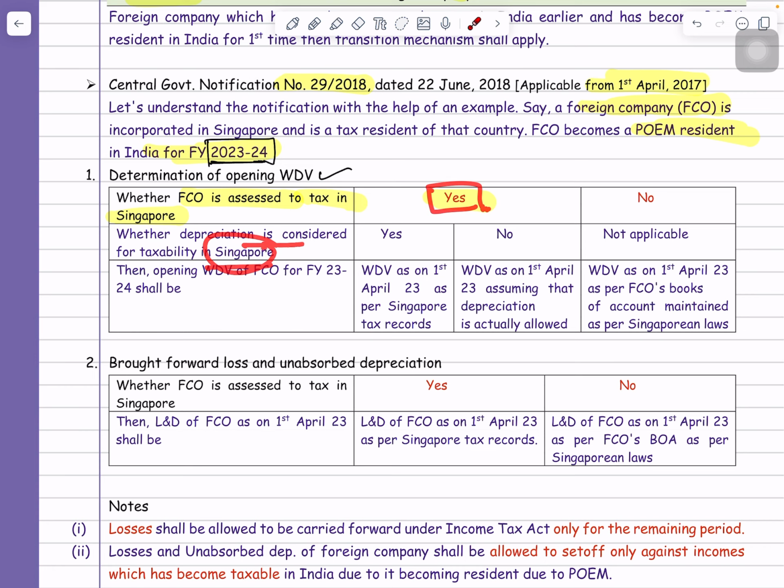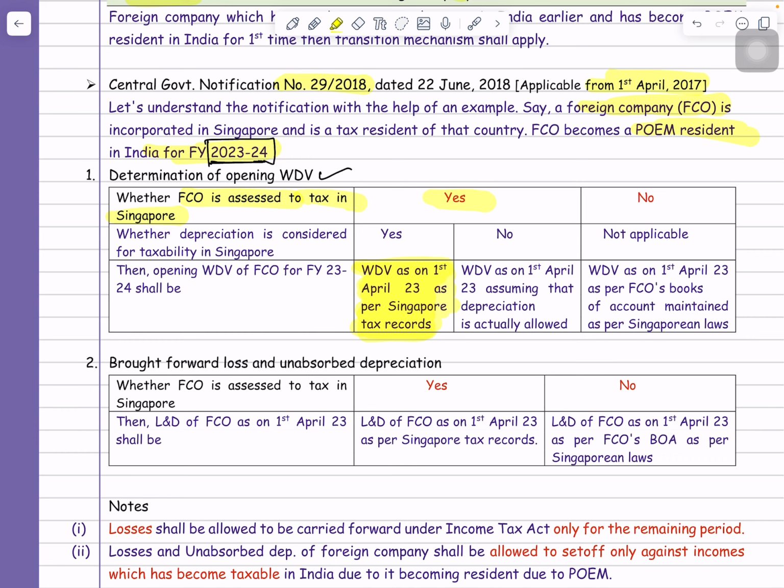Answer is yes. If, as per the Singapore tax law, depreciation is allowed, then whatever the opening WDV as on 1st April 2023 as per the Singapore tax law, that WDV will be treated as the opening WDV in India. Means WDV as per the Singapore tax law will be treated as the opening WDV in India, and on that WDV the company will claim the depreciation under section 32 of the Income Tax Act 1961.